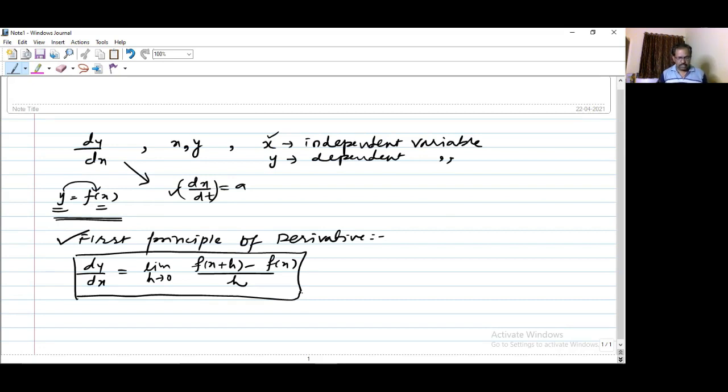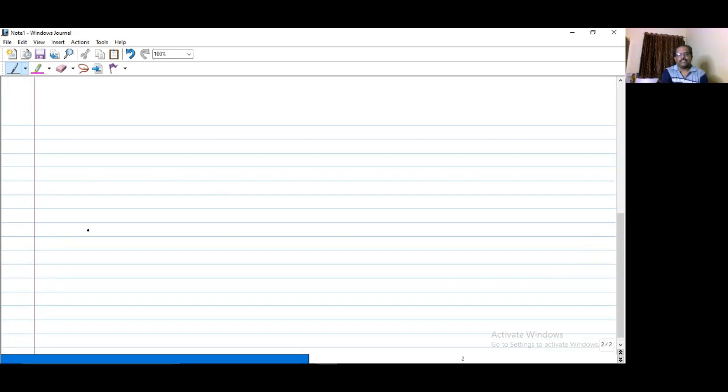Now with the help of this first principle of derivative, students, we are able to find the derivative of all the functions. We'll see the derivative of some functions one by one with the help of this first principle, and then we can list down all the derivatives of the functions. Today, we'll try to find the derivative of sin x with the help of first principle.